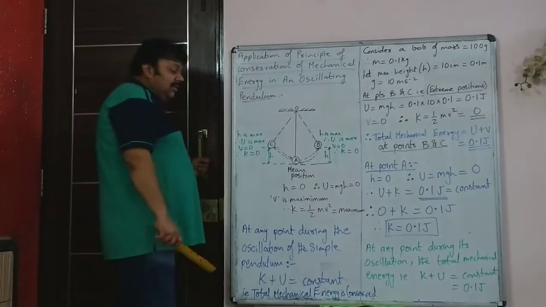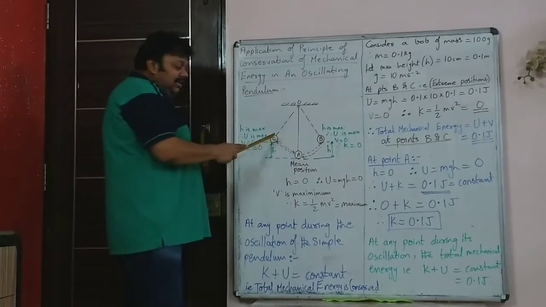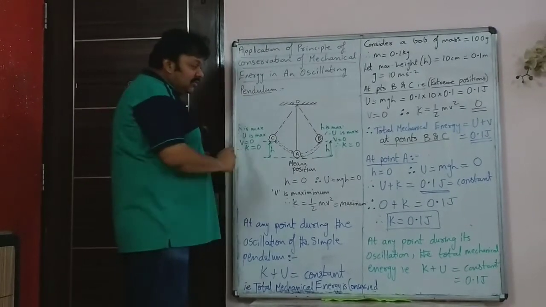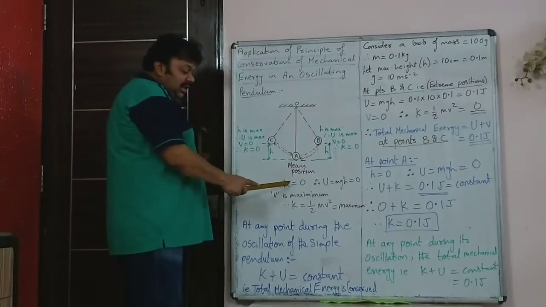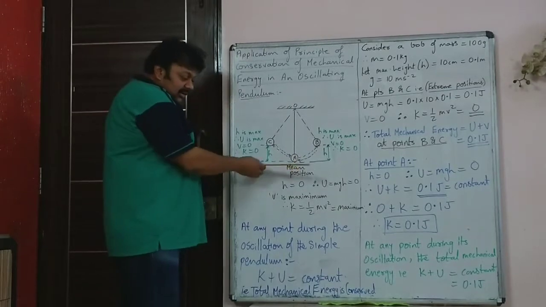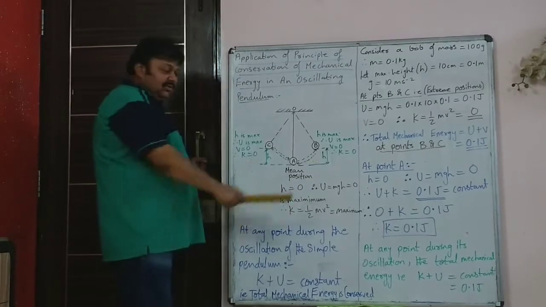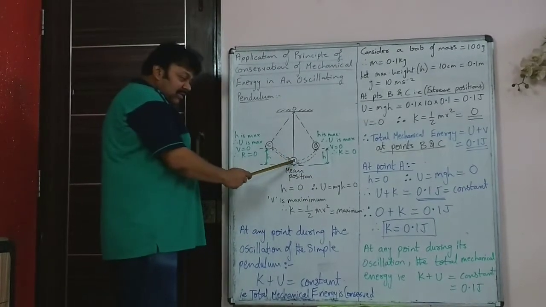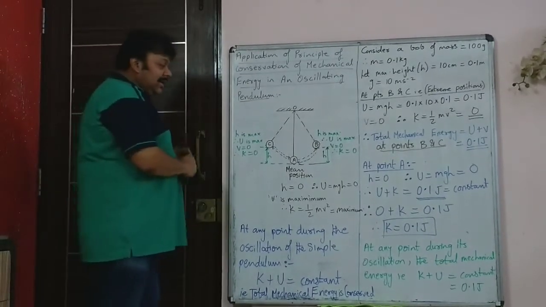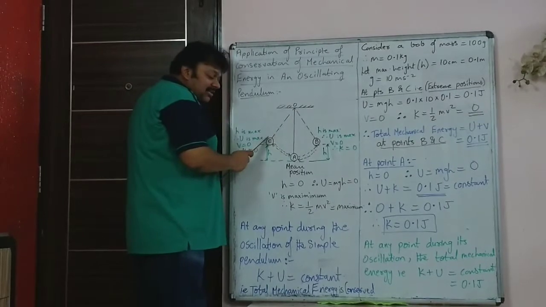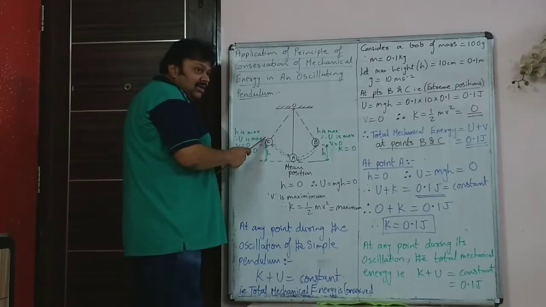In an oscillating pendulum, A is known as the mean position and B and C are the extreme positions of the simple pendulum. So at point A, at the mean position, height is 0 because it is at ground level. So U is equal to mgh, which is 0. Now, at the extreme position, when it is swinging, velocity becomes 0.